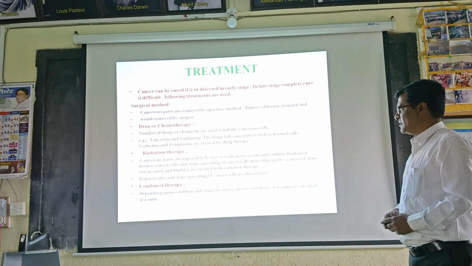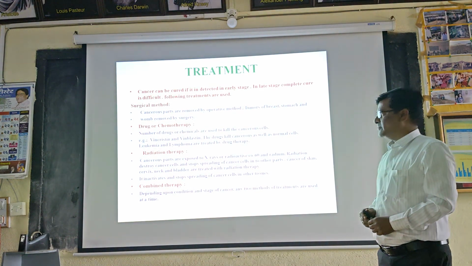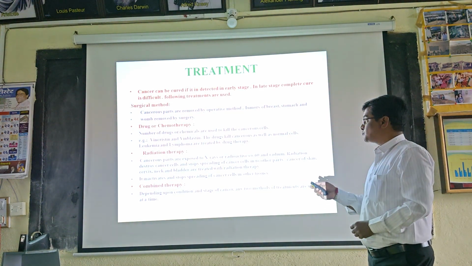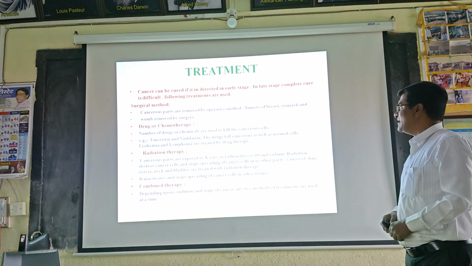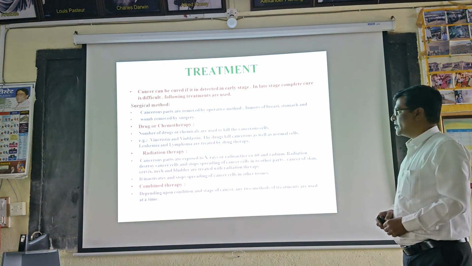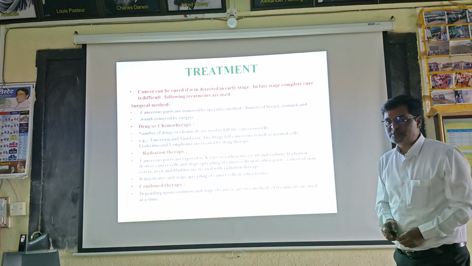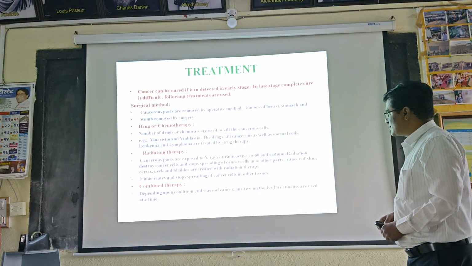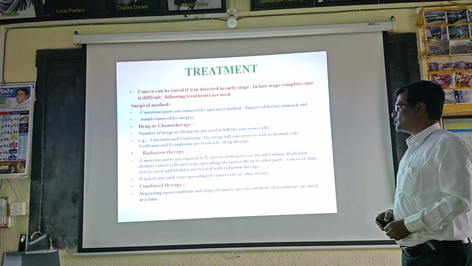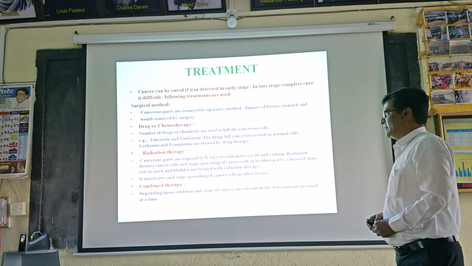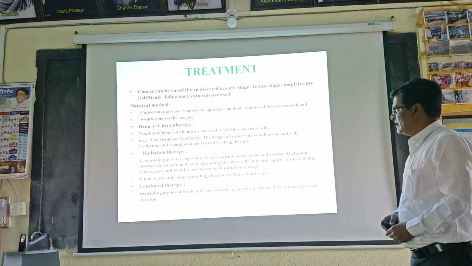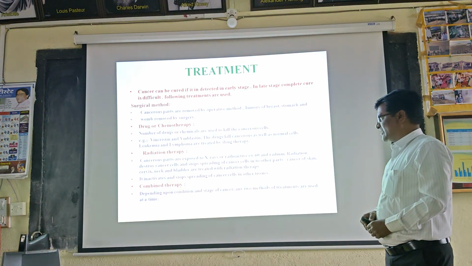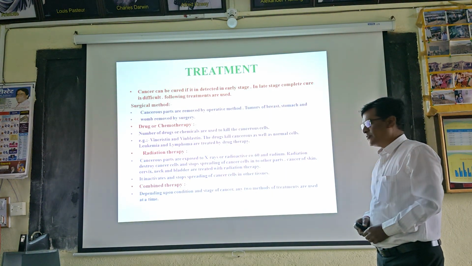Then radiation therapy. In radiation therapy, cancerous tissues are exposed to X-rays or radioactive cobalt-60 and radium. Radiation destroys cancer cells and stops spreading of cancer cells into other parts. Cancer of skin, cervix, neck and bladder are treated with radiation therapy. It inactivates and stops spreading of cancer cells in other tissues.